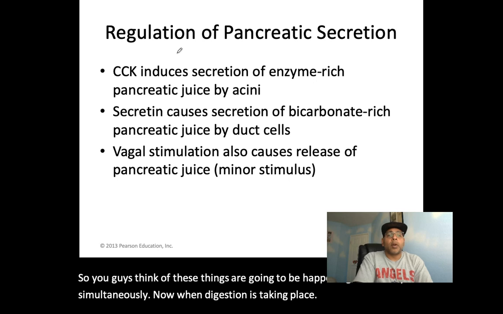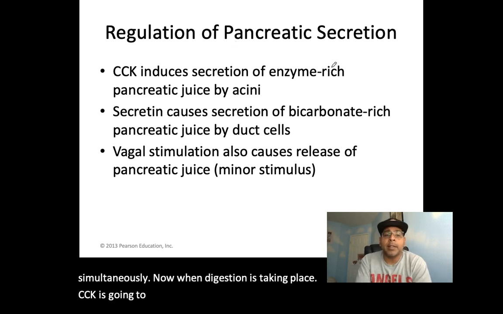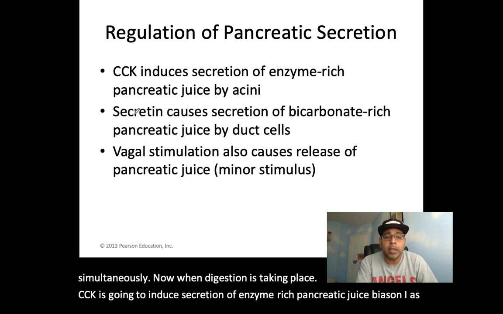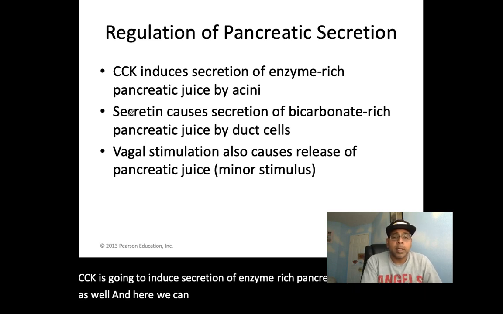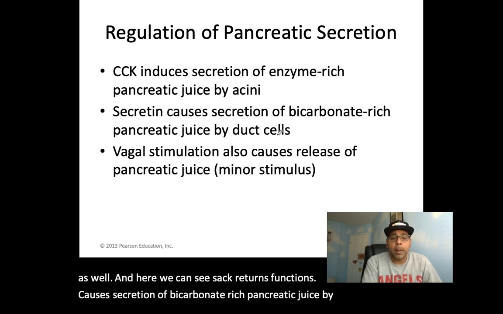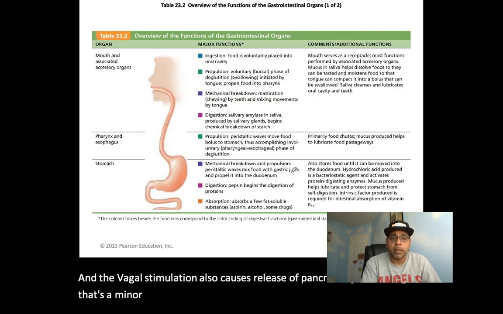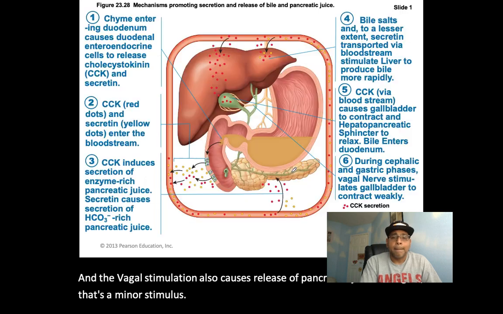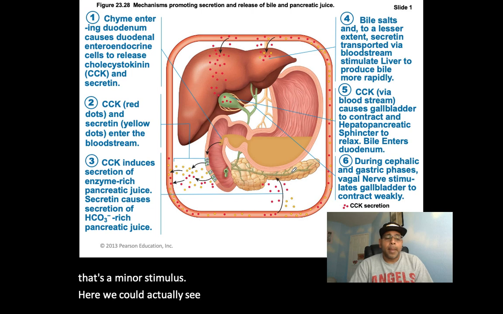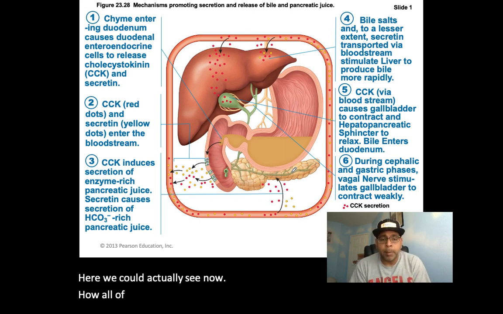CCK is going to induce secretion of enzyme-rich pancreatic juice by acini as well. And here we can see secretin's function: it causes secretion of bicarbonate-rich pancreatic juice by duct cells. Vagal stimulation also causes release of pancreatic juice, and again, that's a minor stimulus. Here we can see how all of these processes are intertwined.